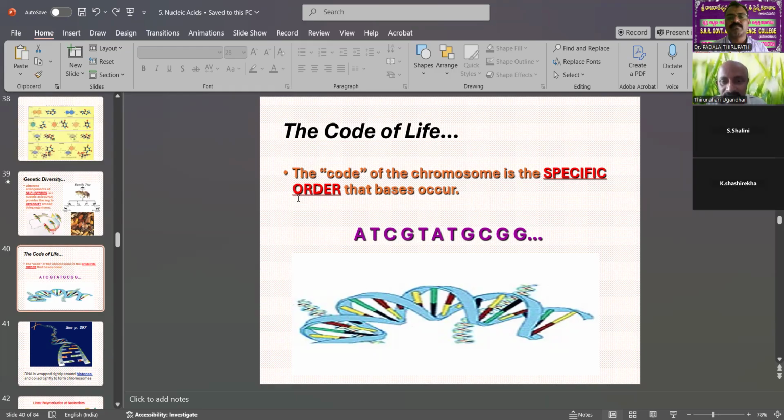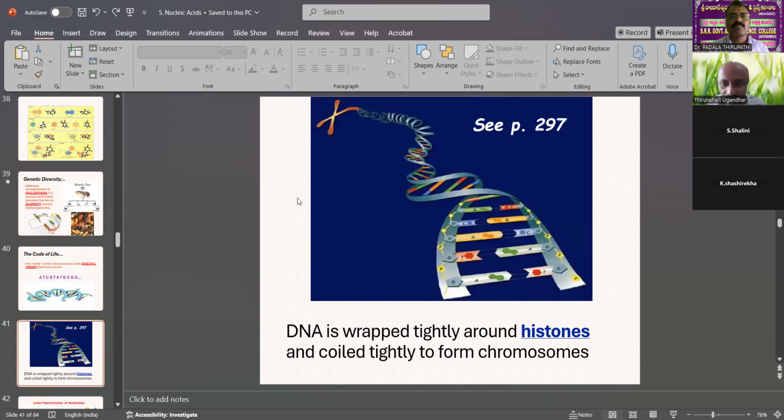The code of life, the code of the chromosome, is the specific order in which the bases occur: adenine, thymine, cytosine, guanine. This coding arrangement is not similar except in twins. Twins have only close qualities. But in others, without twins, the code, the nucleotide arrangement, is definitely different. Twins are similar. So this DNA is wrapped highly around histones and coiled tightly to form chromosome structures.